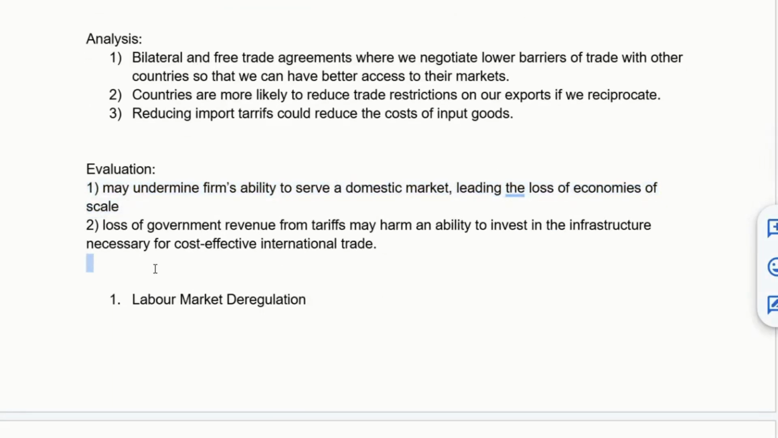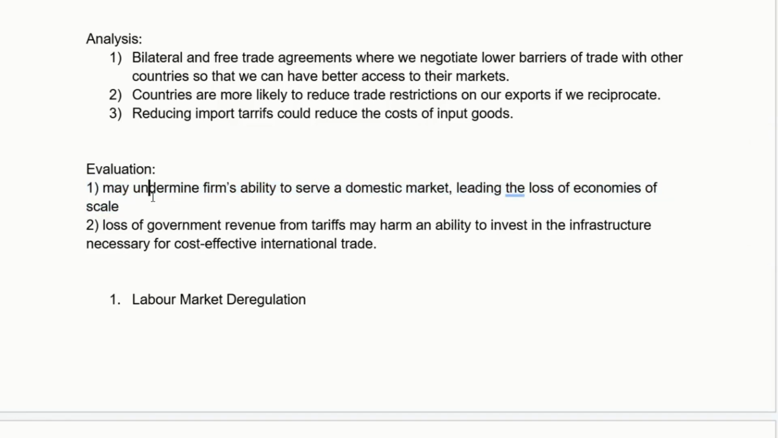So in terms of evaluation, I've done two main things here. The loss of government revenue: tariffs provide revenue to the state. Again, I want to tie this directly into exports if I can. So I've said it may harm the ability to invest in infrastructure necessary for cost-effective international trade. What I mean there is ports and road infrastructure that was important for exporting. So there might be government investments or subsidies that could help exports that we are no longer able to do because we have removed tariffs and therefore the revenue from tariffs.